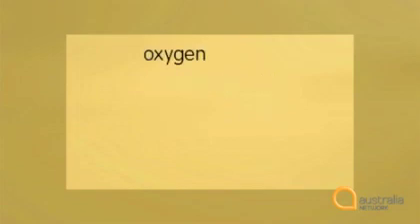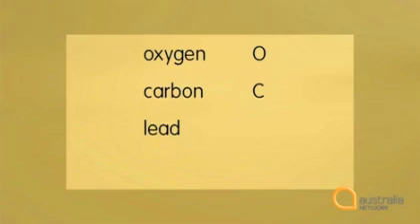See if you can guess these ones. Oxygen, that's O, and carbon is C. But they're not always that easy. Lead is Pb, and sodium is Na. Okay, now let's listen to Dr. Francie talk about the new CO2 measuring device. Then we'll look at the names of countries and nationalities.